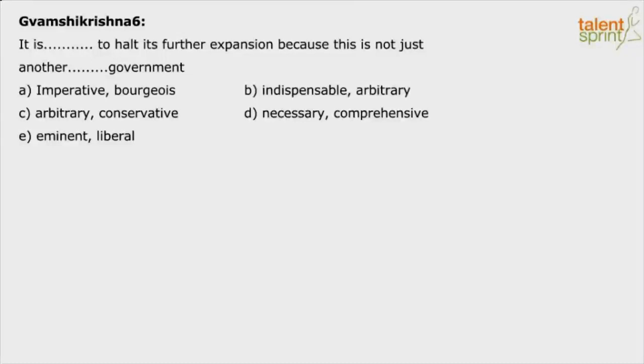Okay, it is dash to halt its further expansion because this is not just another dash government. Options: A imperative, bourgeois, B indispensable, arbitrary, C arbitrary, conservative, D necessary, comprehensive, E eminent, liberal. So colloquially, I will go with a particular option because I've heard people use that context. But let's look at your options. It is imperative, it is indispensable, it is arbitrary, it is necessary, it is eminent.